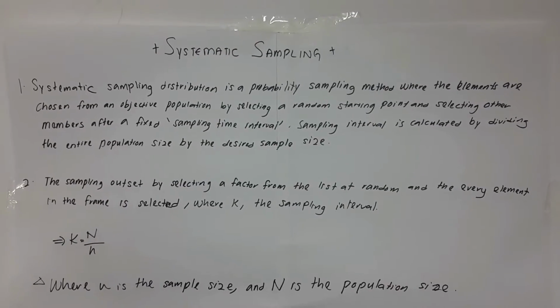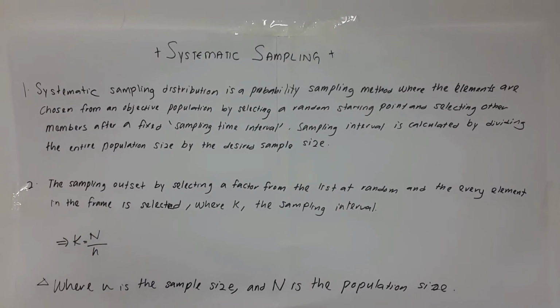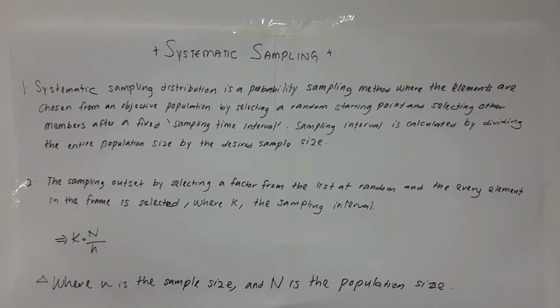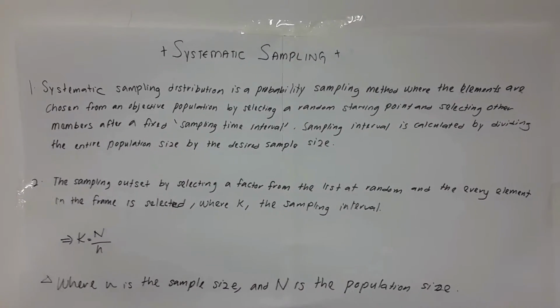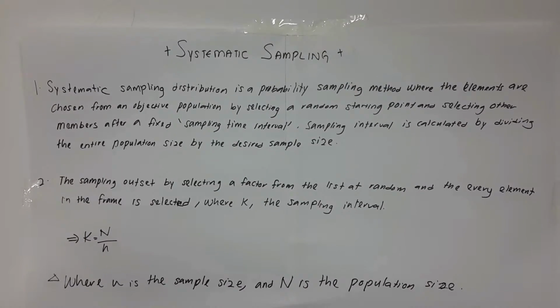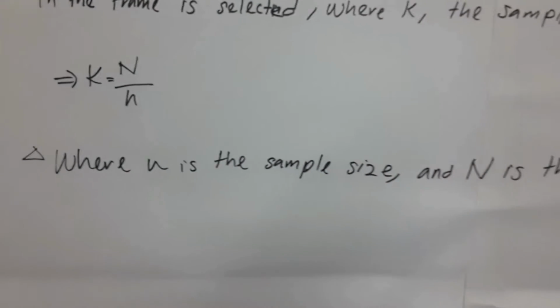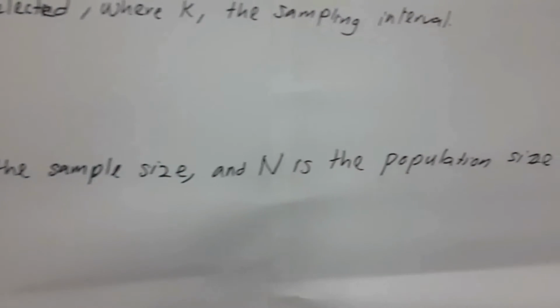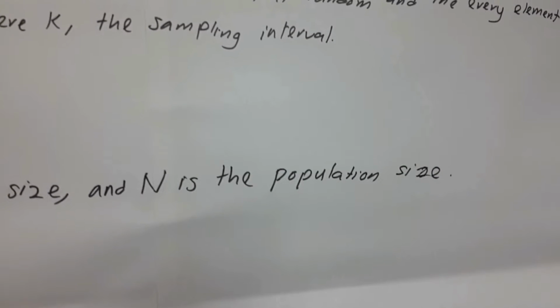The sampling starts by selecting a element from the list at random, and every kth element in the frame is selected, where k is the sampling interval. For example, this is the method: k equals N over n, where n is the sample size and N is the population size.